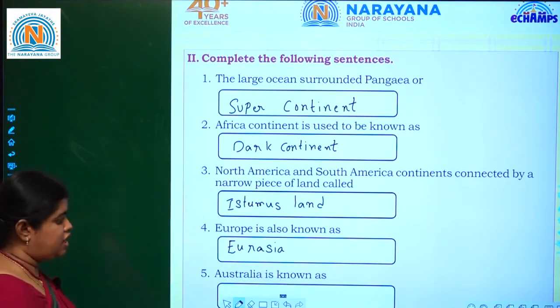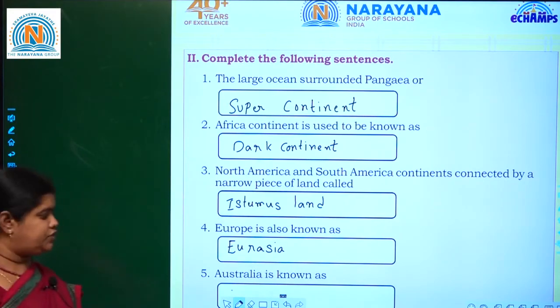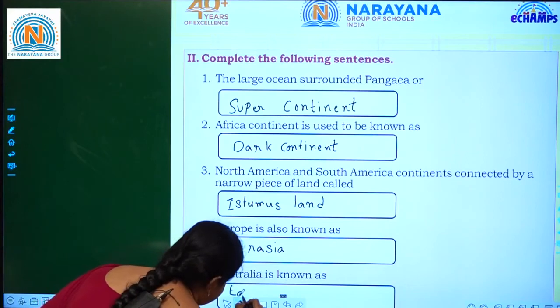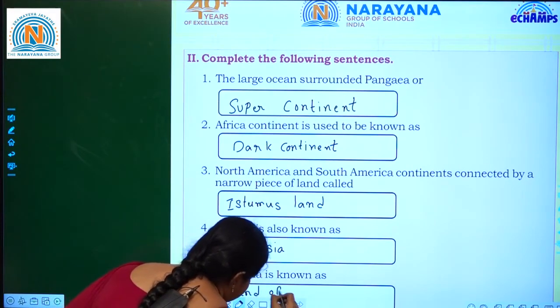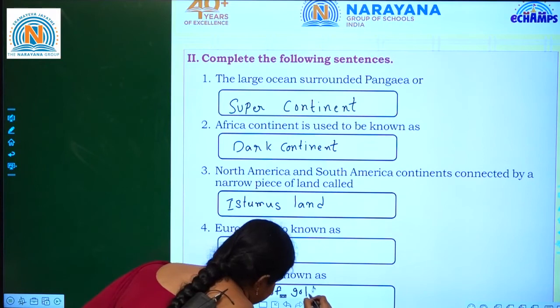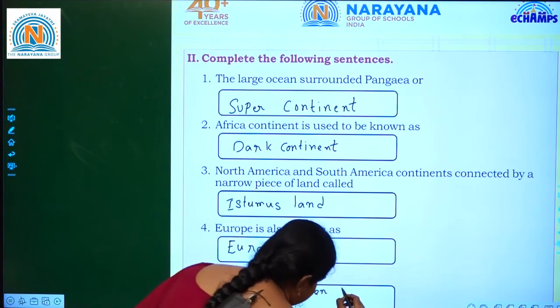Next, Australia is known as the land of golden fleece.